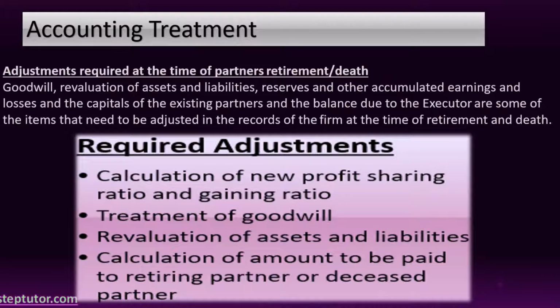A deceased or retiring partner may be paid in one lump sum or in installments with interest. At the time of retirement or death of a partner, the remaining partners may decide to keep their capital contributions in their profit sharing ratio.